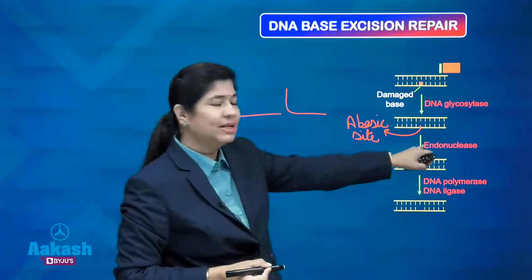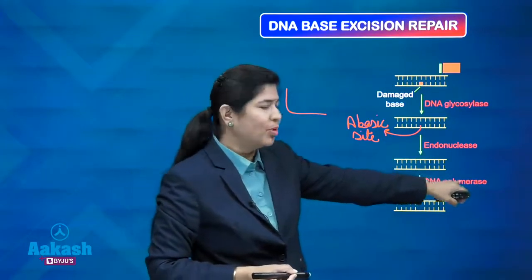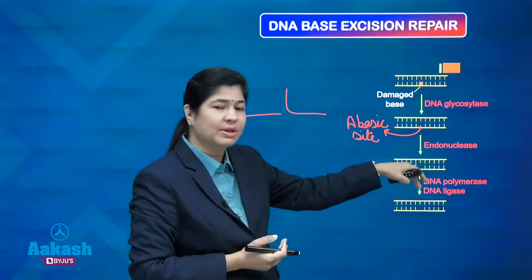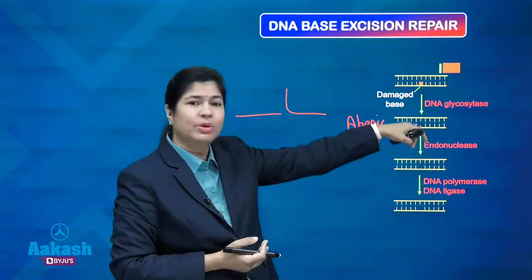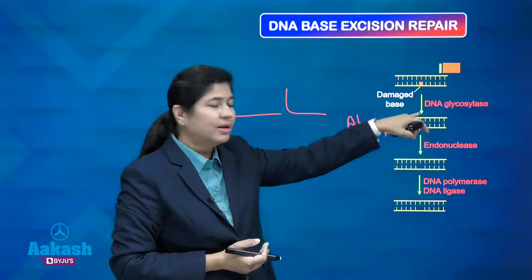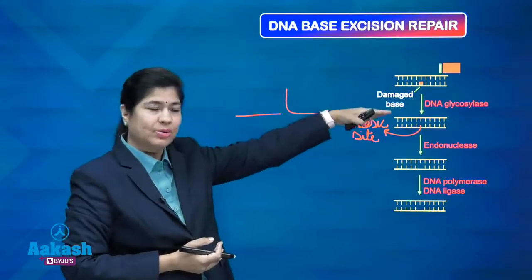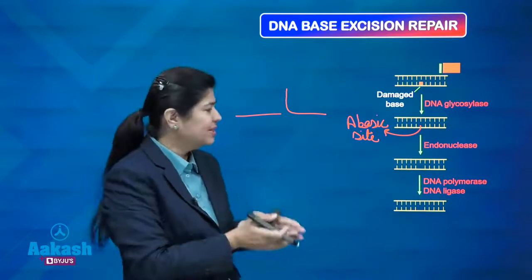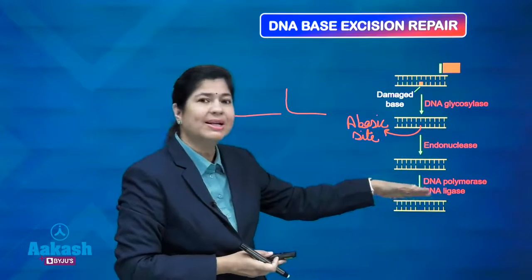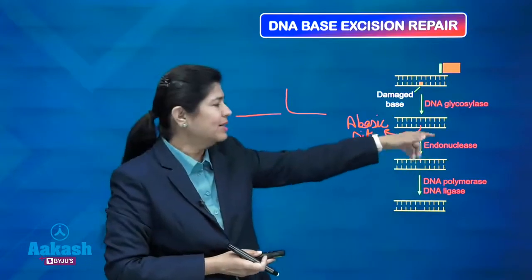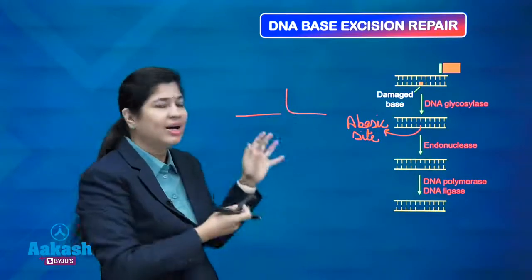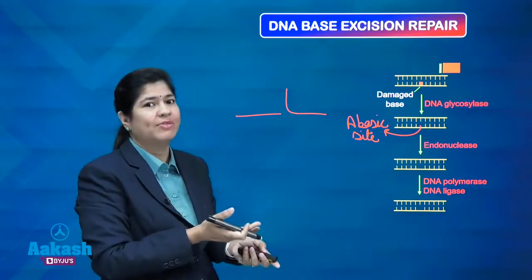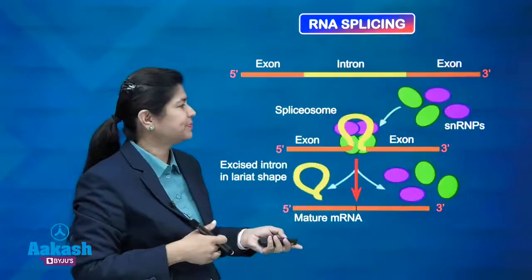Then DNA polymerase will cause the hybridization with the correct match of the nucleotide, complementary to the one in the above DNA strand. And DNA ligase will seal the nick formed by the endonuclease. So, this is how BER will be finished. This does not involve any methylation process, so we have not included it in the options.